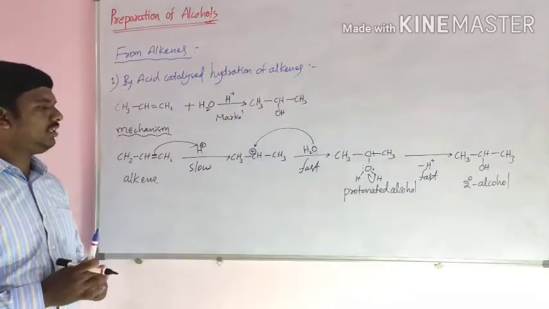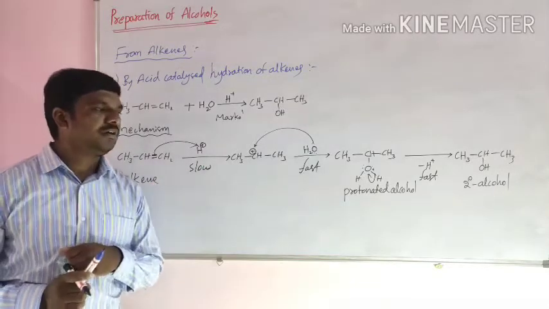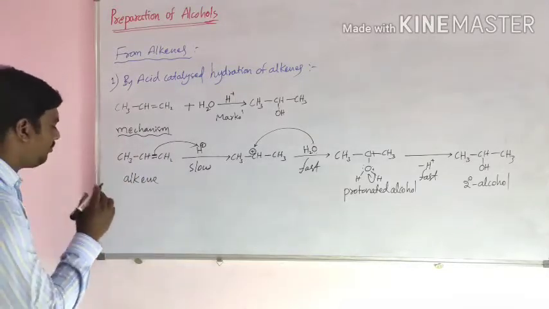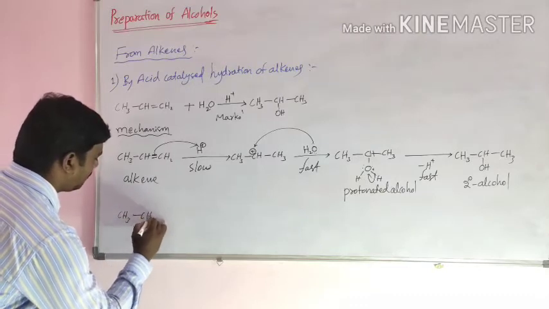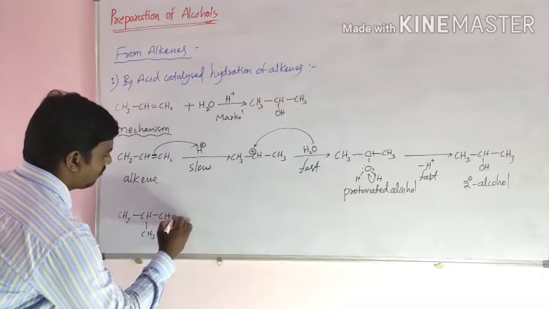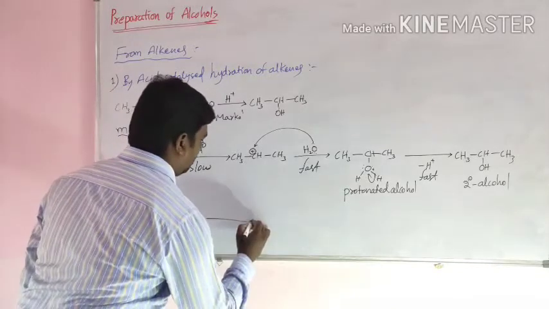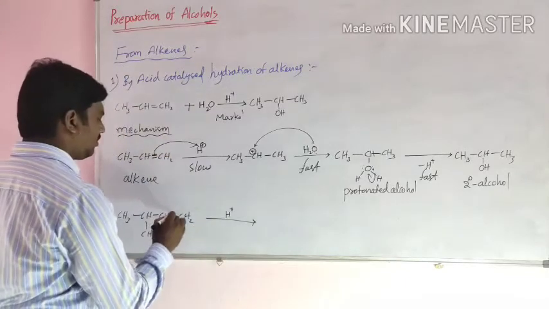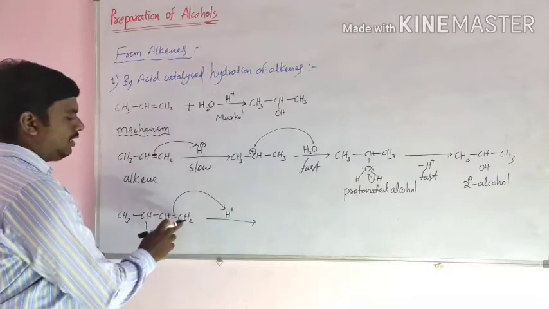Electrophilic addition reaction proceeds via formation of carbocation, so a rearrangement product may be obtained. For example, an unsymmetrical alkene: here this double bond attracts a proton, this hydrogen goes to this carbon.